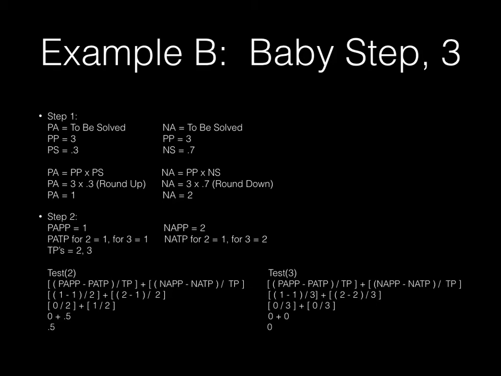So again, we have our formulas, and we make our substitutions, and we follow our rules of Bedma's, and we ultimately result in an answer of 0.5. When a test prime answer results in a decimal number, we can say that the test prime is not a factor of the potential prime. Moving on to testing 3 against itself, we again arrive at our answer of 0. As a result of the previous prime test being a decimal and the 0 answer from testing 3 against itself, we can determine that 3 is in fact a prime number.